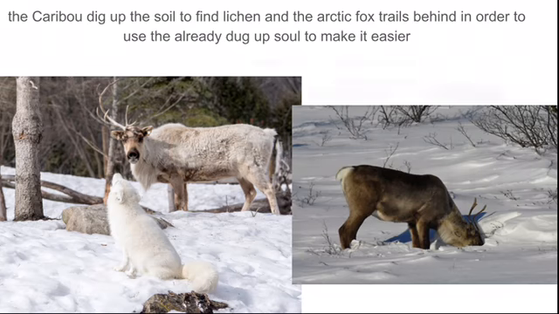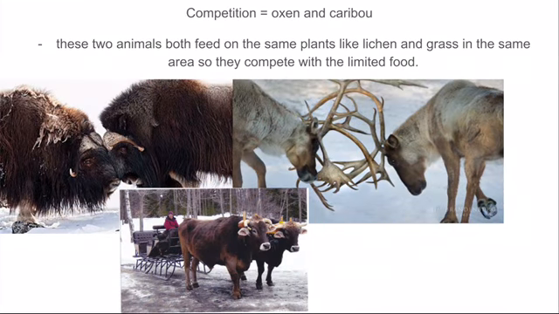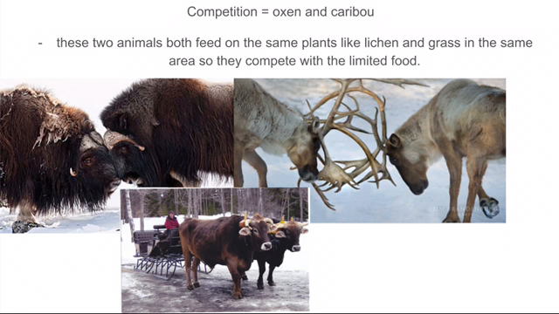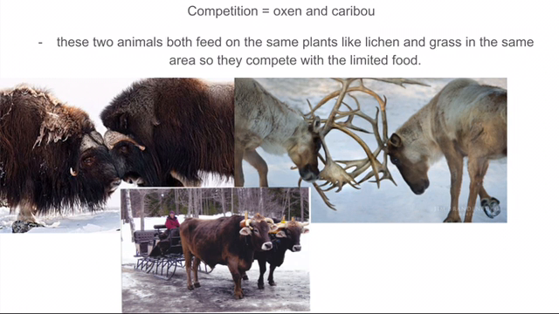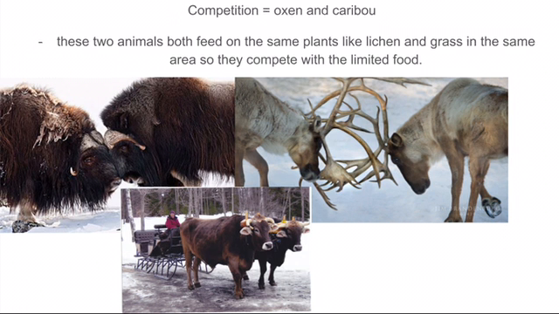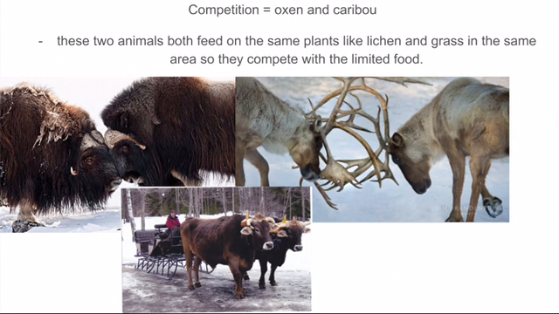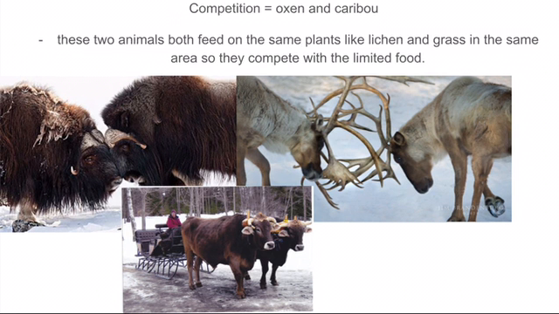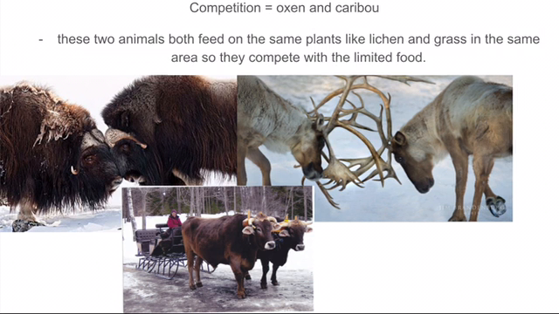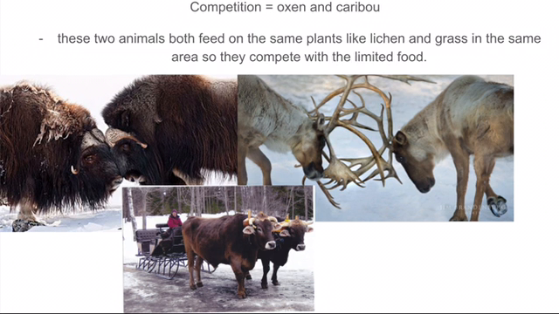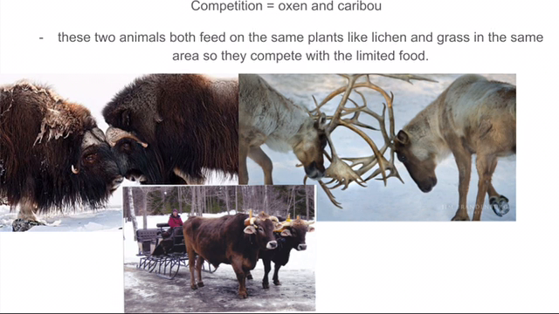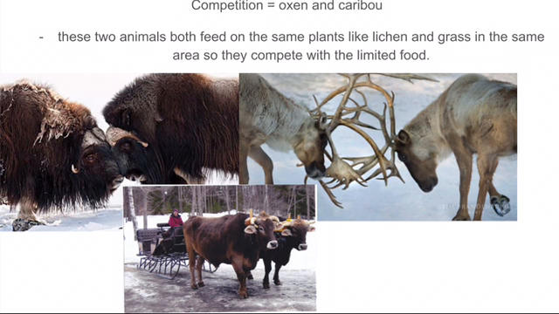The next one is competition. Competition is an interaction between organisms or species in which both the organisms or species are harmed. Competition among members of the same species is known as intraspecific competition, while competition between individuals of different species is known as interspecific competition. In the tundra, caribou and musk ox are in interspecific competition.